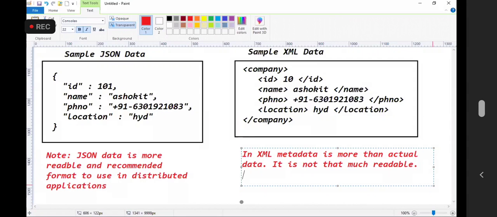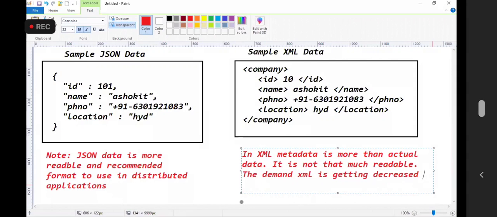Now in REST APIs, the demand for XML is decreasing. Earlier, people used XML for configuration.